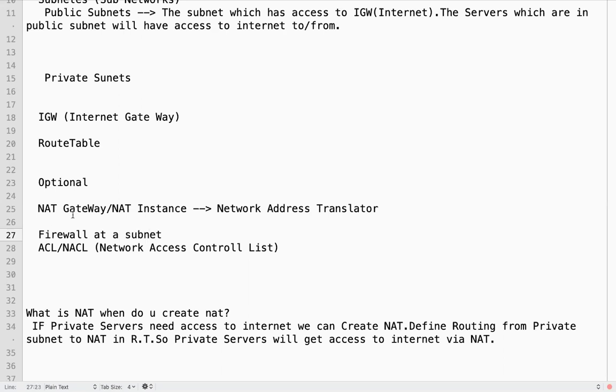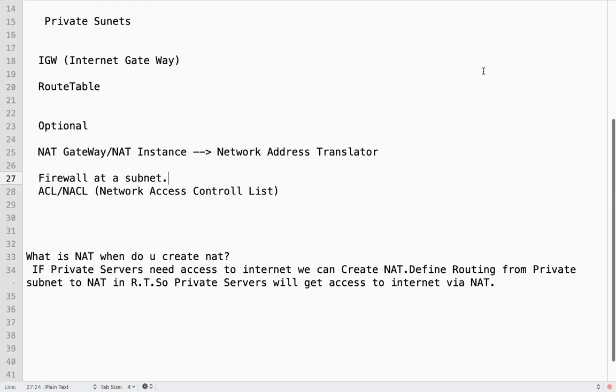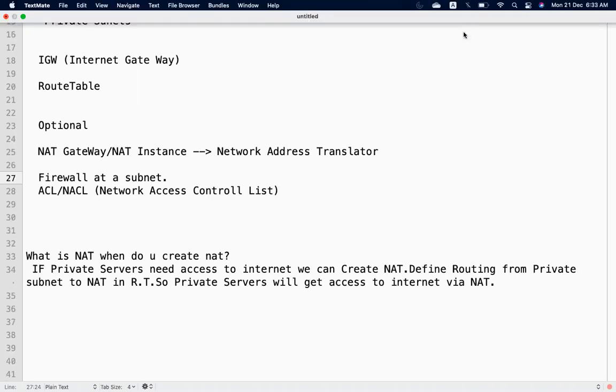Guys, what is a security group in AWS? We are using security groups with your EC2 instances. What is a security group? It's a firewall. At what layer? Firewall at the instance level, server level, which will allow or deny the traffic.